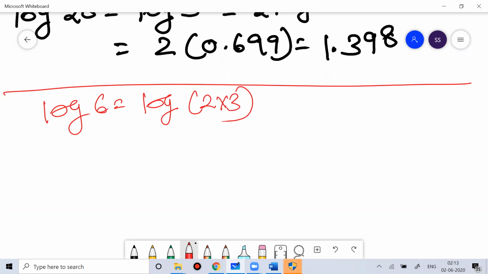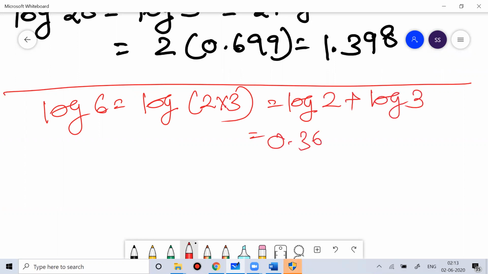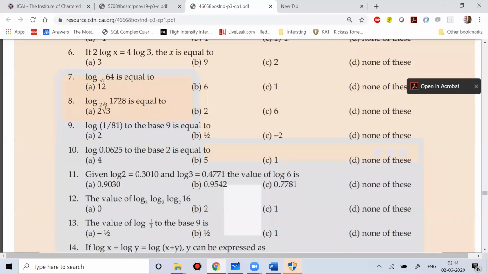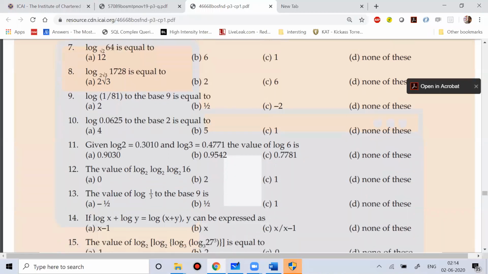You know this, right? So log 6 is log 2 plus log 3. That will give you 0.3010 plus 0.4771. So the value of log 6 is 0.7781, option number C. Okay, very simple.